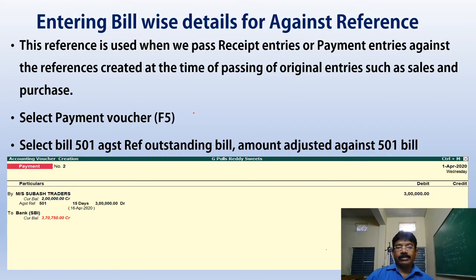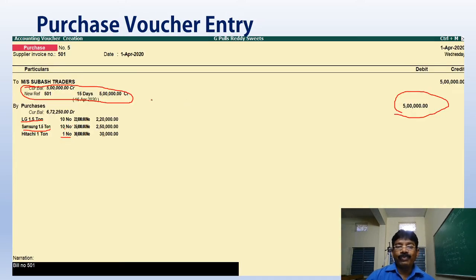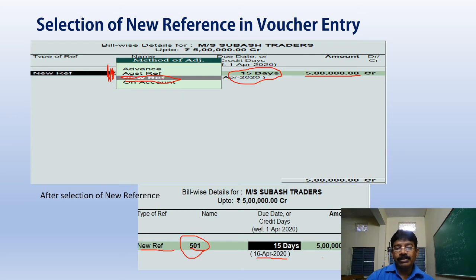With these 3 slides, we understood the new reference. Here the new reference number is 501. Now I would like to pay 3 lakh rupees against reference 501, so I have to select against reference.